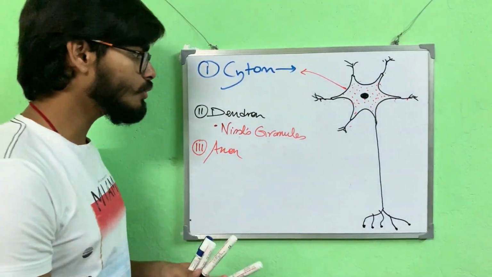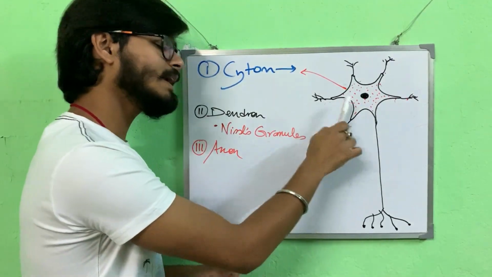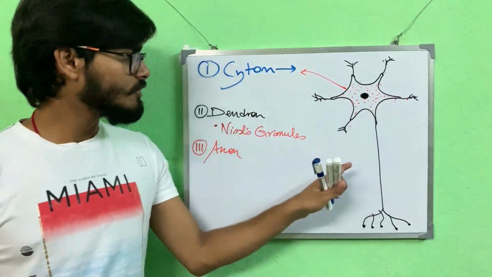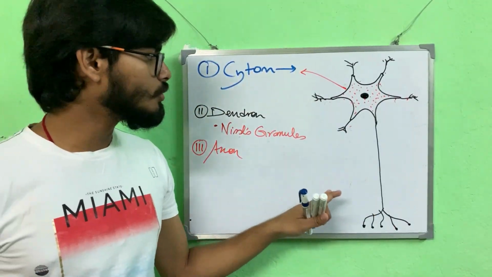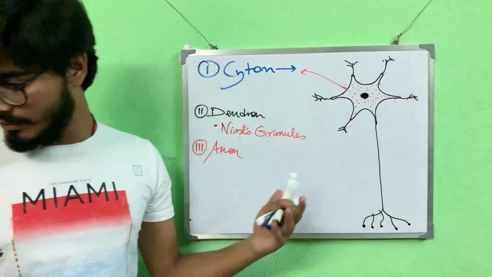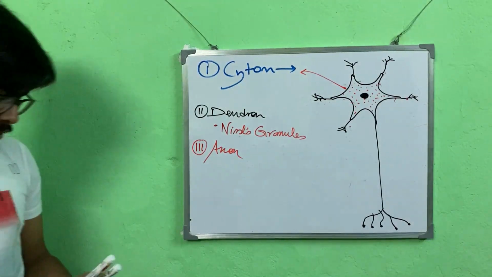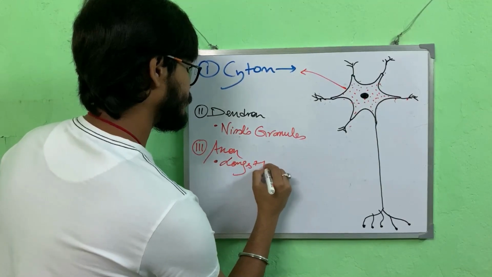And there is no limitation that a single neuron will have only one axon. It can have multiple axons. Based on that, we even have a classification of neurons, which is of course out of the scope of the syllabus for now, but it's important to know that the cell may have more than one axon. So now, it's the longest part. Let's first write longest part.